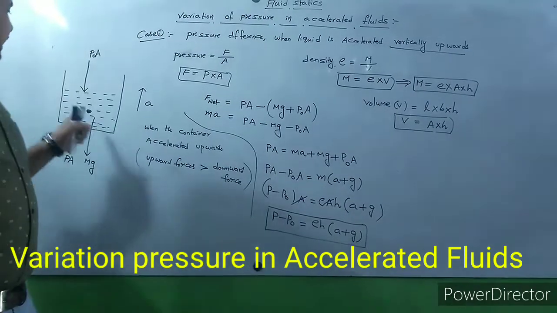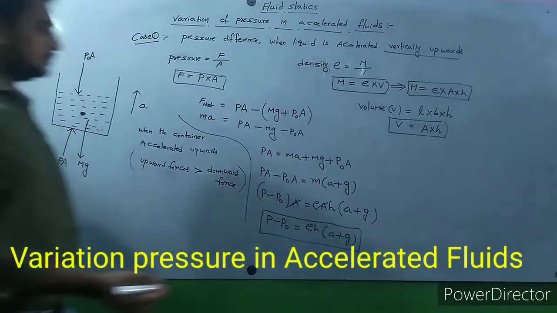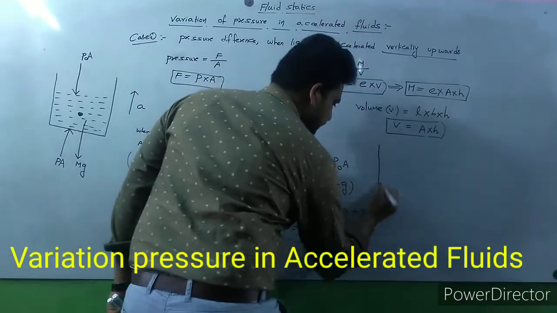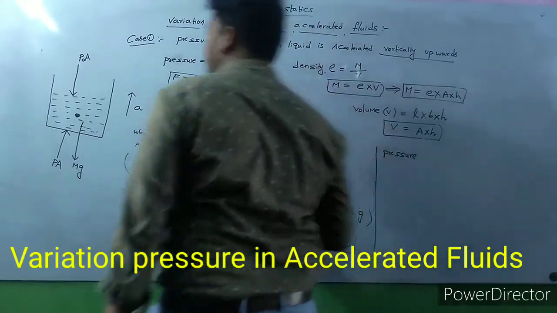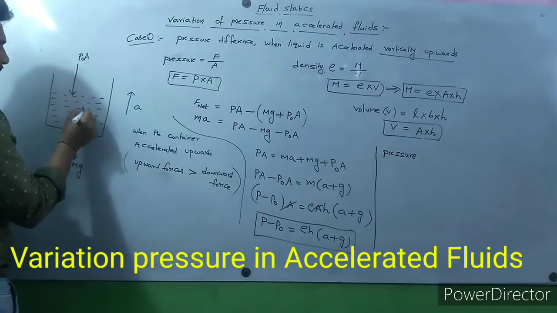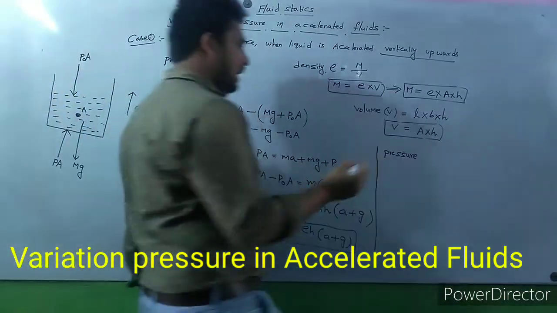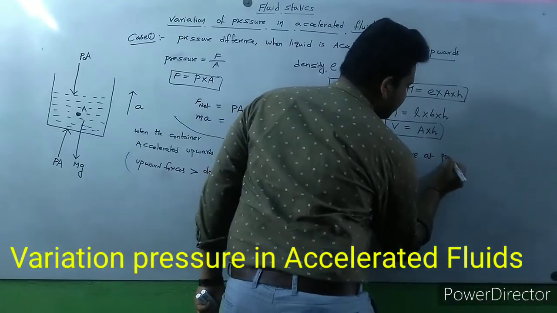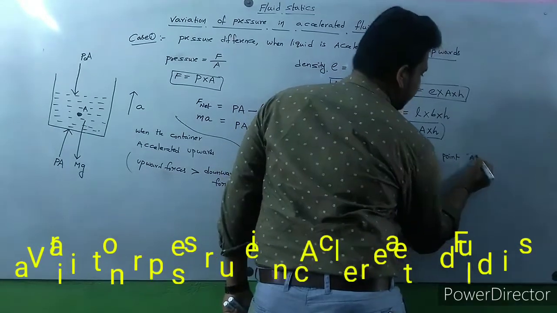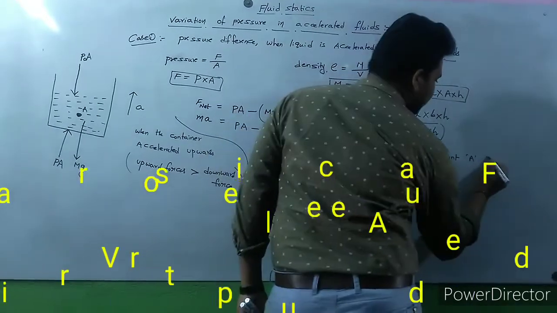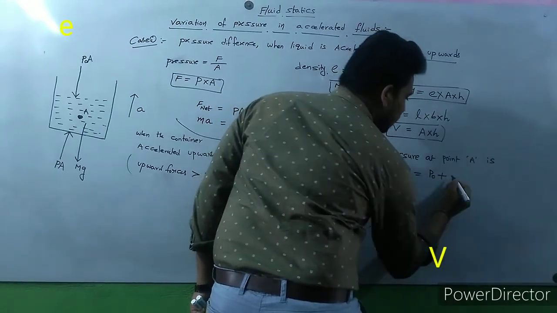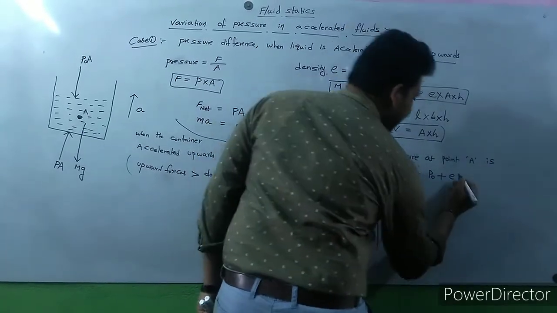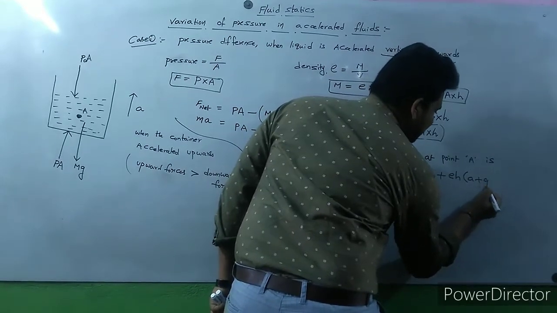Let us consider this point as A. The pressure at point A is P equal to P0 plus rho h (a plus g).